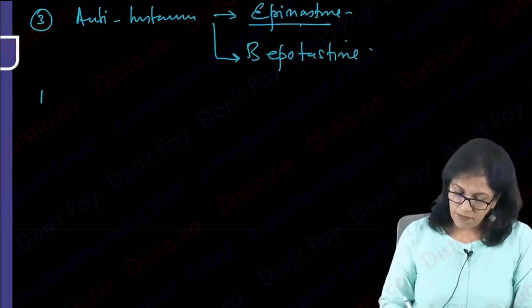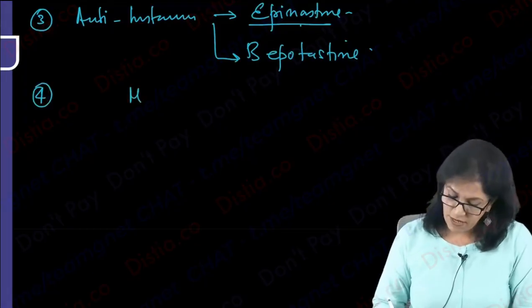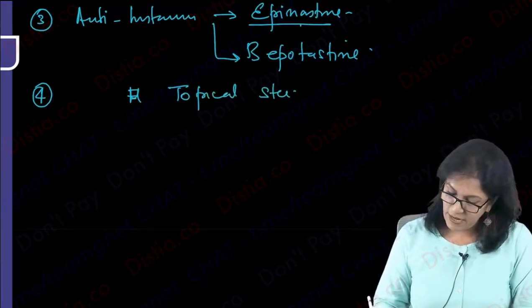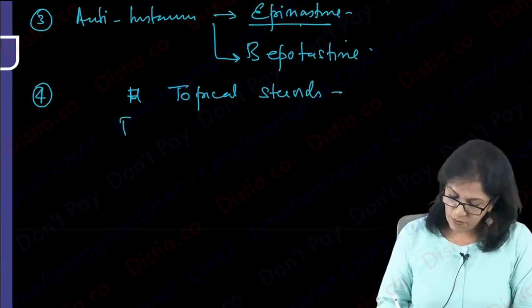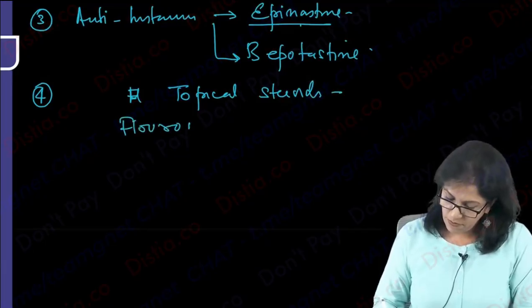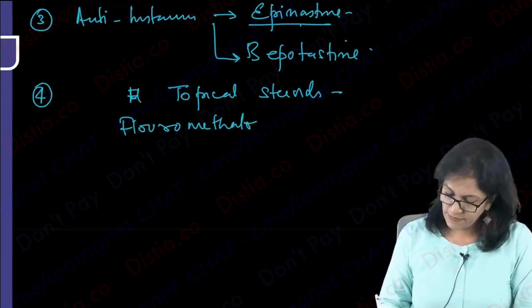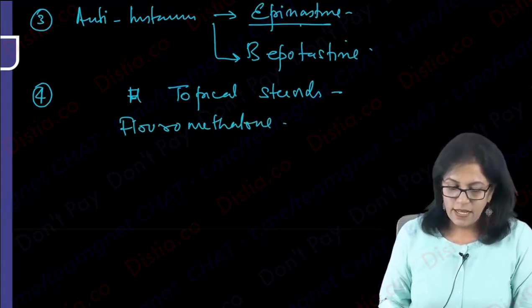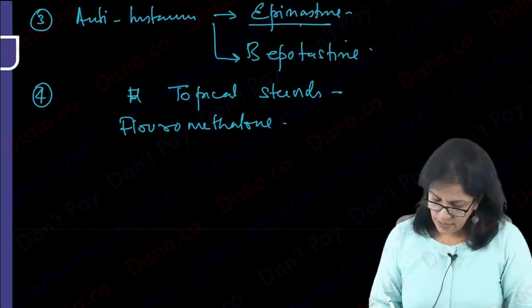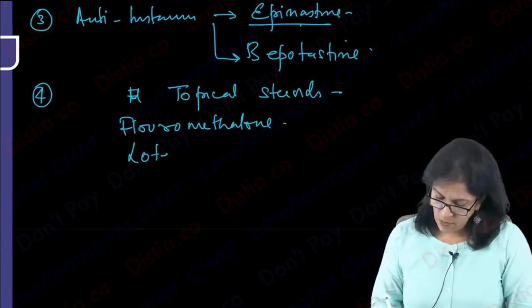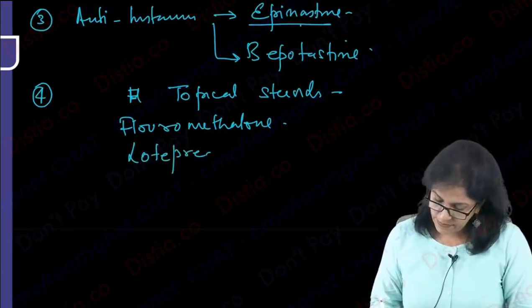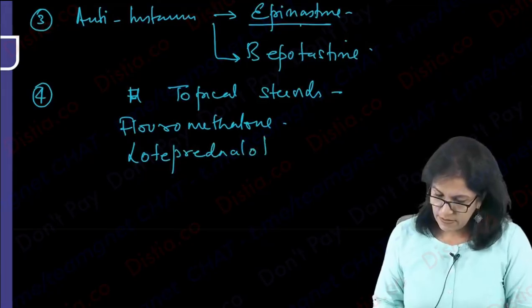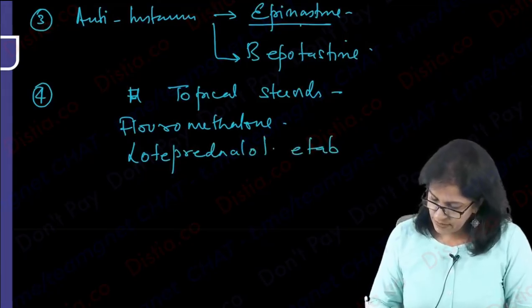Okay. If nothing works, what do we give? We go for steroids. So we will go for topical steroids, and we are going to prefer the mild steroids. Which one? Like fluorometholone. Fluorometholone, write down. Or the next common that we use here is loteprednisolone etabonate.